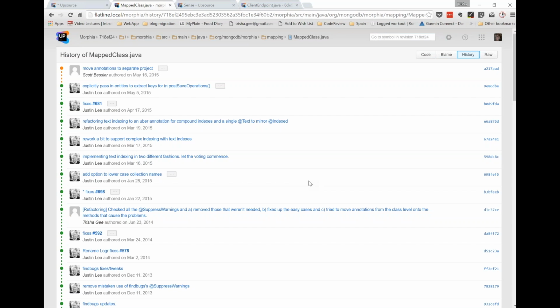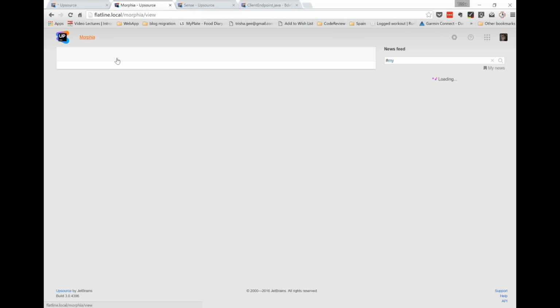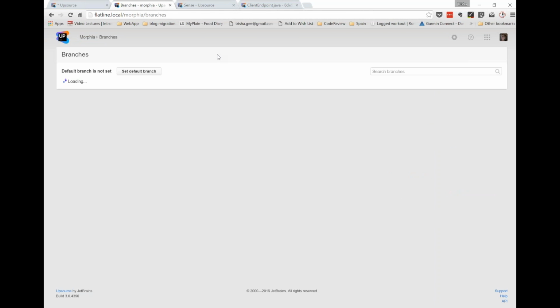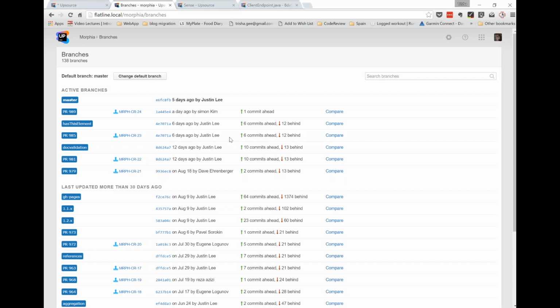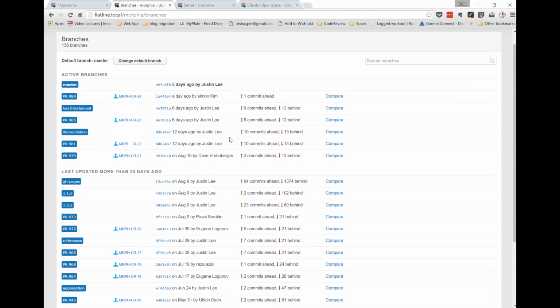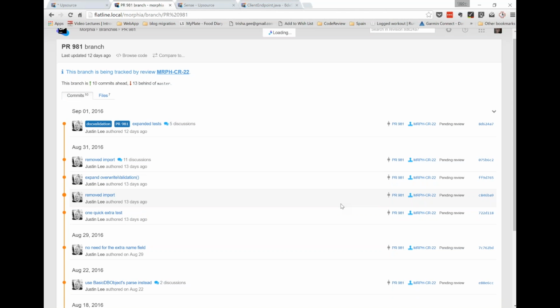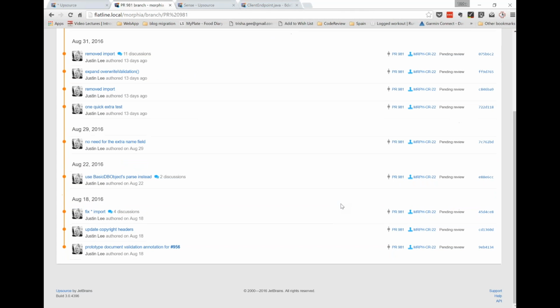The other thing that's kind of interesting, and in fact I ended up using it myself today because I found it more readable, is that you can have a look at the branches in a particular project. So then I can see which branches there are. I can select a branch, perhaps these pull requests, and I can look at which commits make up this. So then see what's there.